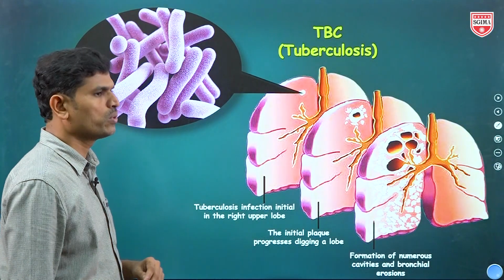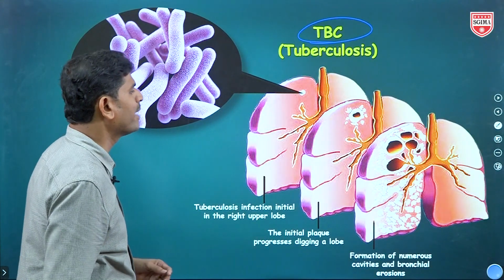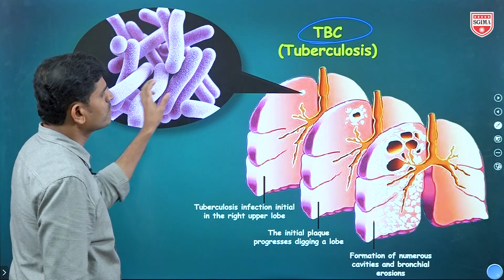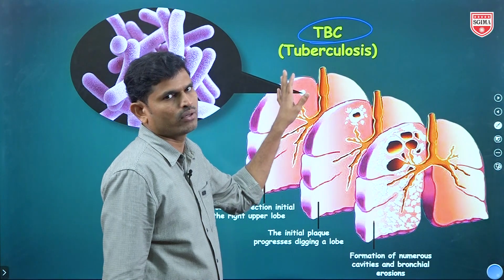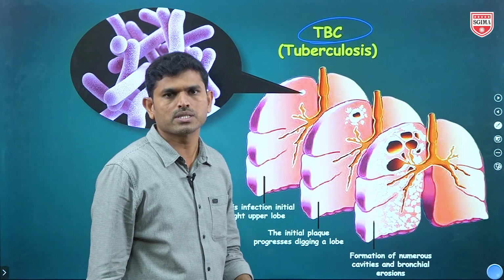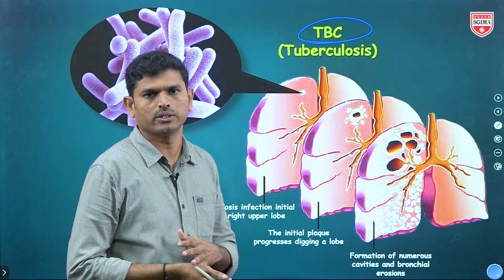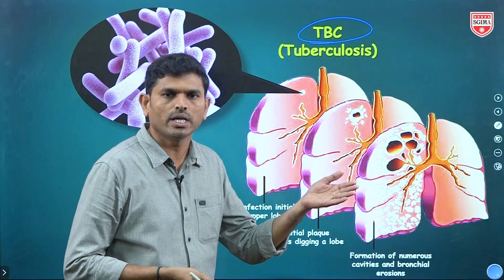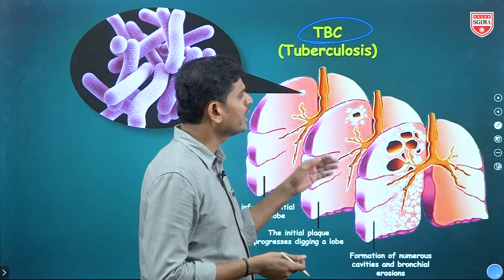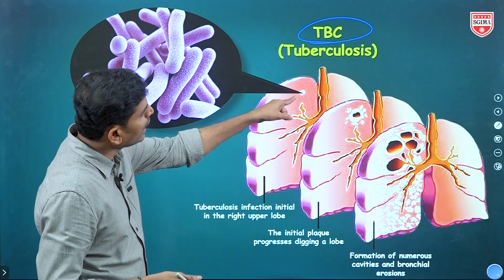Next is tuberculosis. I think we can observe this disease in society. Tuberculosis is caused by bacteria, Mycobacterium tuberculosis. This is also a chronic disorder, not one day or two days. It is generally observed in persons who are always working in closed rooms where there is no proper ventilation, free air flow or free ventilation is not available. There this bacteria will grow, so it will grow in the lungs.